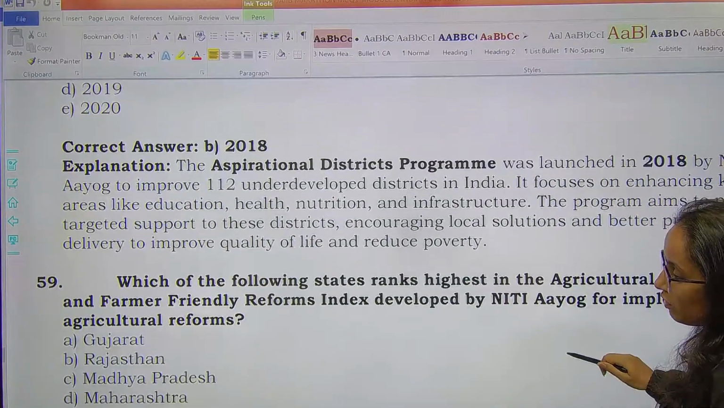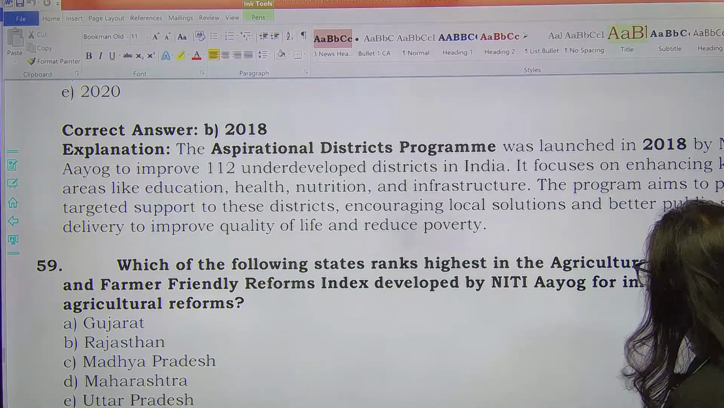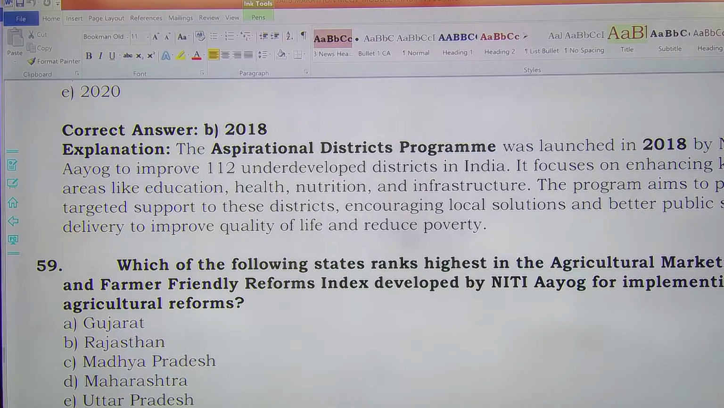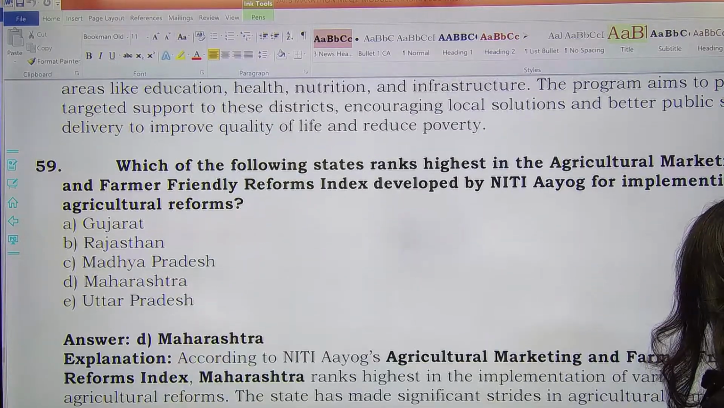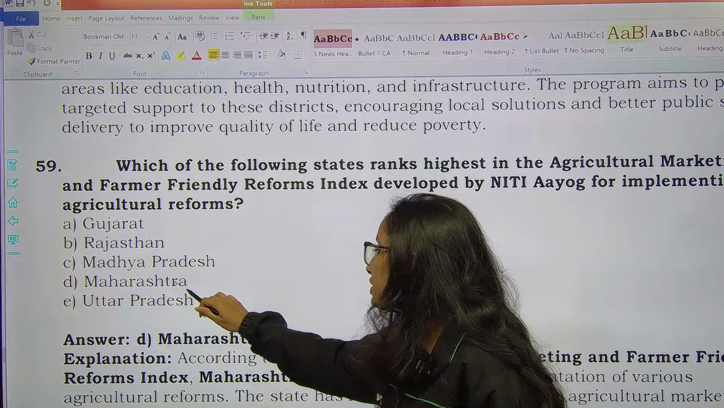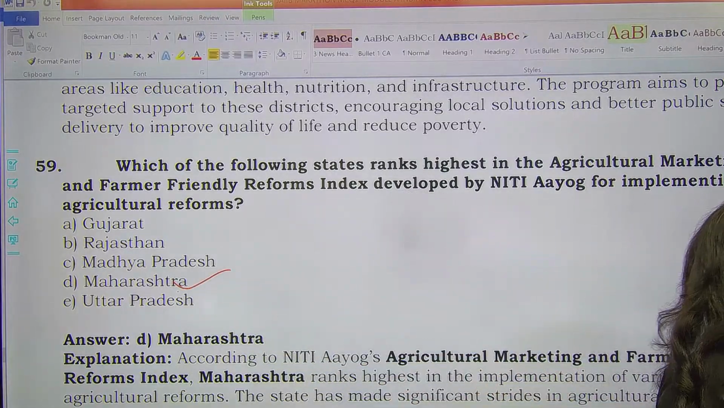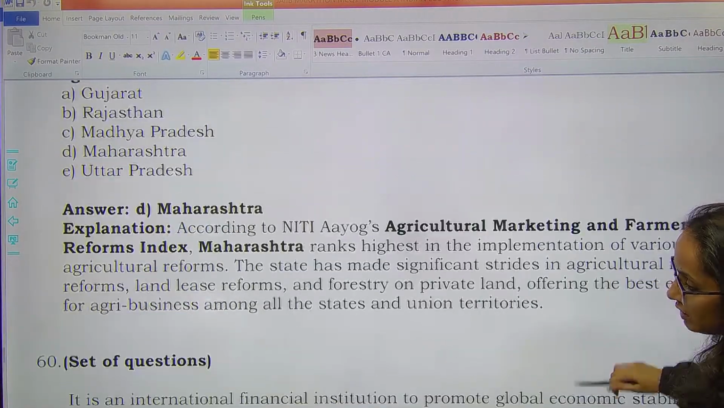Next one. Which of the following state ranks highest in the Agriculture Marketing and Farmer Friendly Reforms Index developed by NITI Aayog for implementing agricultural reforms? Here, the correct answer, I think, will be Maharashtra. Yes, Maharashtra. Option D is the right answer. Maharashtra has ranked at the top in this index.